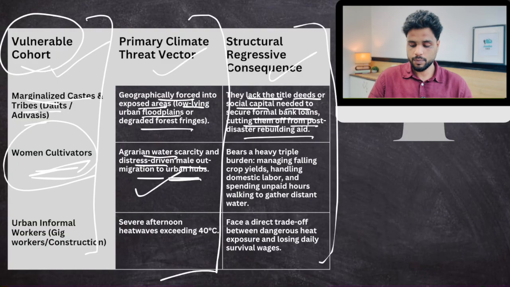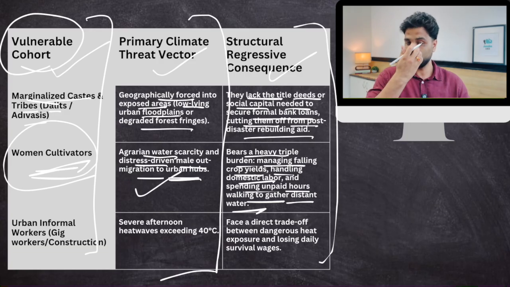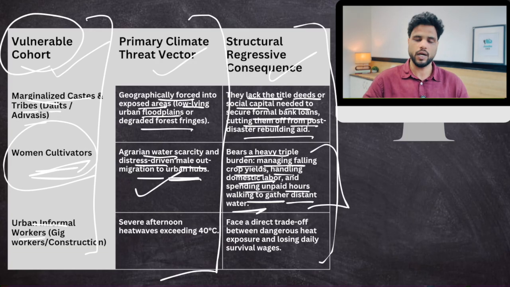Now, these females bear a heavy triple burden: managing falling crop yields, handling domestic labor, and spending unpaid hours walking to gather water because they don't have access to piped drinking water. So this is there. And urban informal gig workers. Okay, gig workers or construction workers, informal workers.